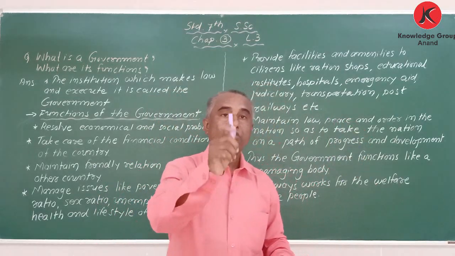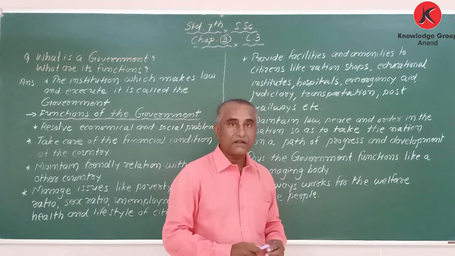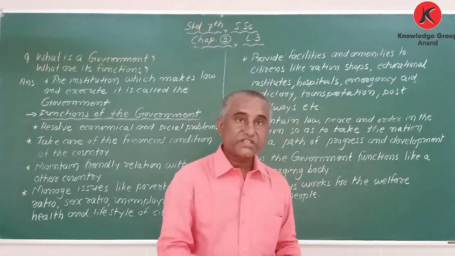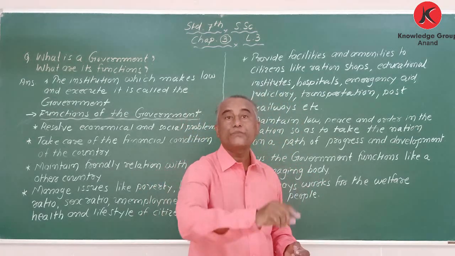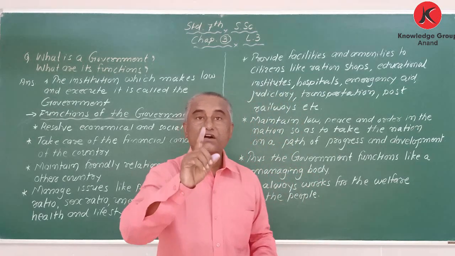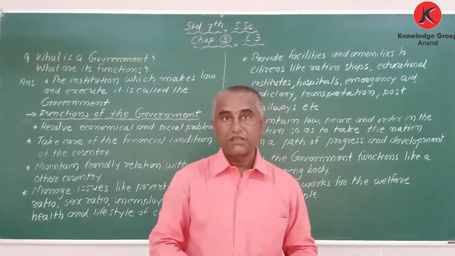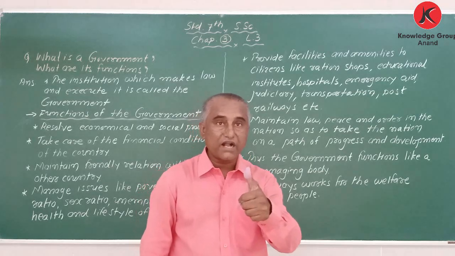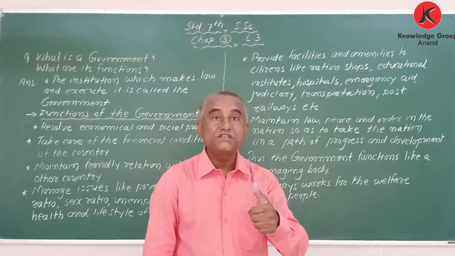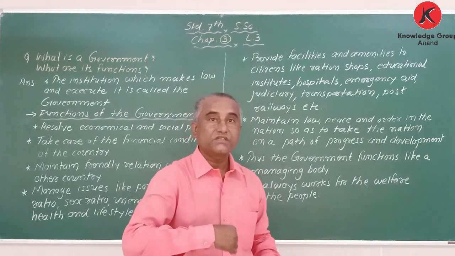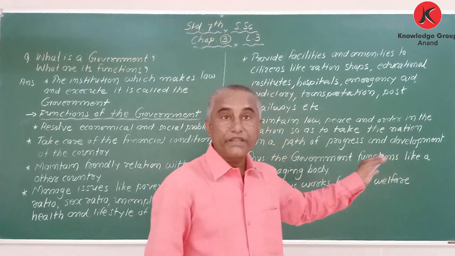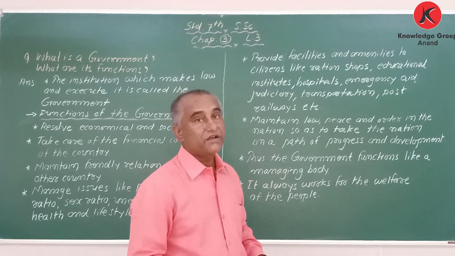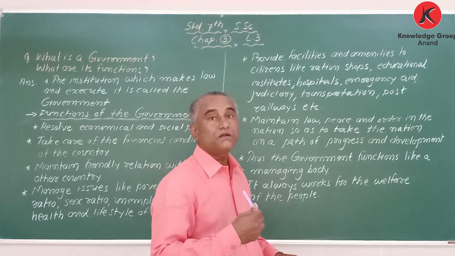In order to print one postcard, the government spends more than 2 rupees, but still they give it for 1 rupee. So the government loses 1 rupee. In order to provide this facility of postcard, the government loses 1 rupee. The government gives it to us for 1 rupee, but just to print that postcard they have to spend 2 rupees. Now take the example. It is for the welfare of the people.